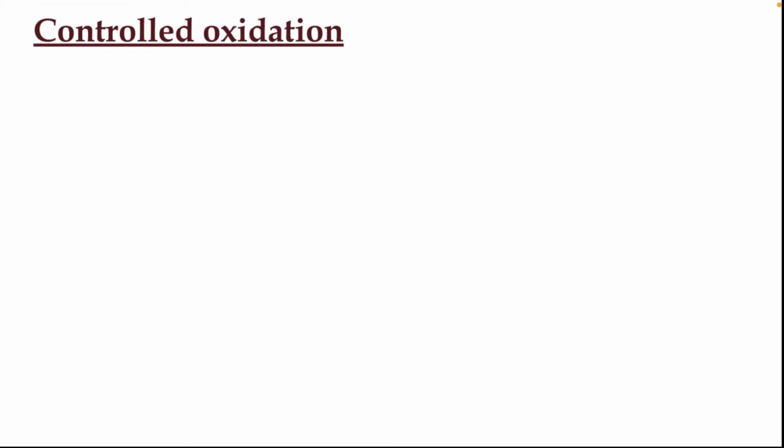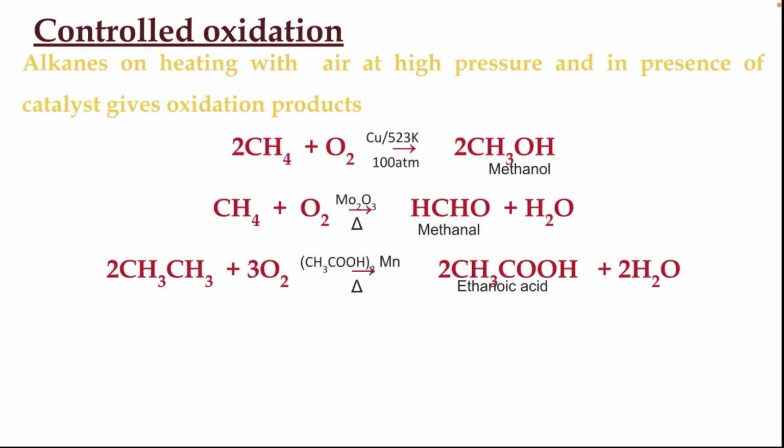Another one is controlled oxidation. Alkanes on heating with air at high pressure and in presence of catalyst give oxidation products.